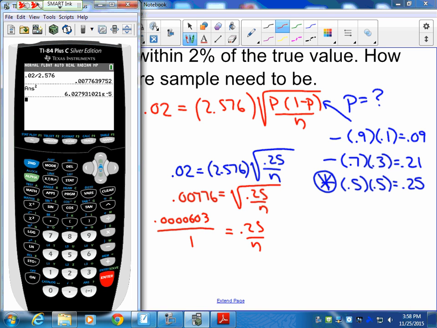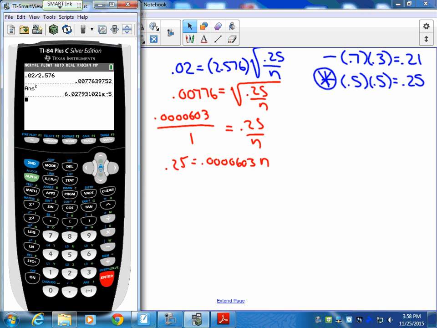So I now have 0.25 equals 0.0000603 times n. Or I'll work just within the calculator and know that I need to take 0.25 and divide it by the answer that I had previously to get my n value.